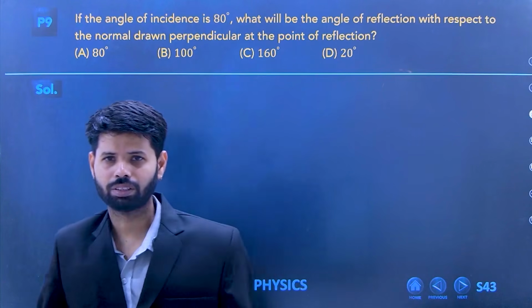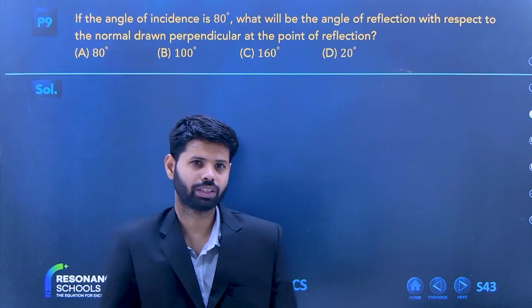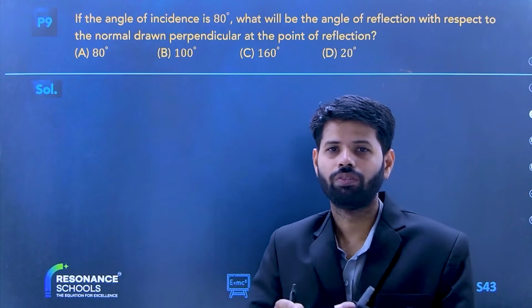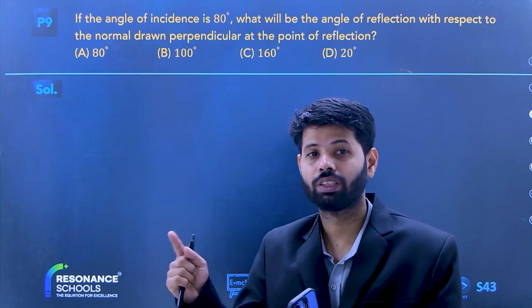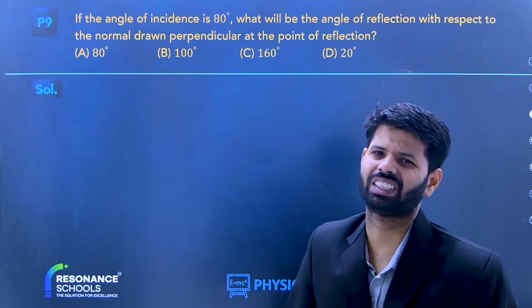Next, answer this one. This is based on angle, okay? Angle of incidence equals angle of reflection, that part. Tell me, if the angle of incidence is 80, what will be the angle of reflection with respect to the normal drawn perpendicular to the point of reflection? Is it very easy actually?